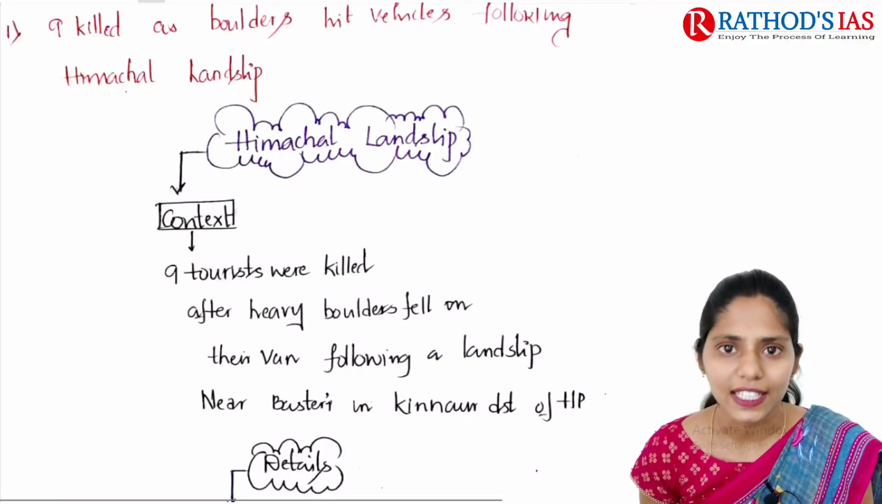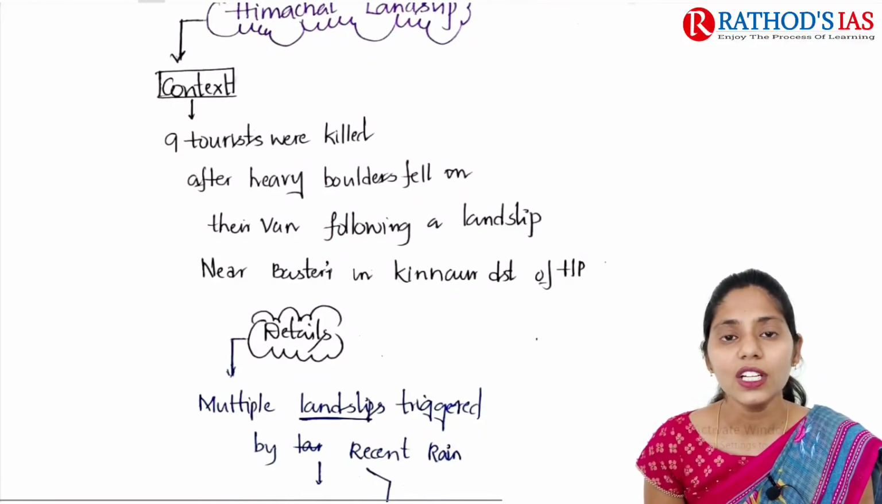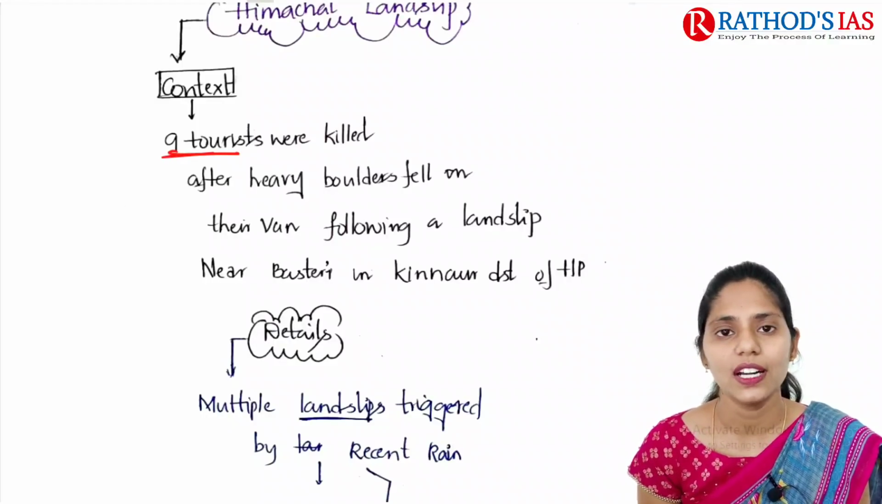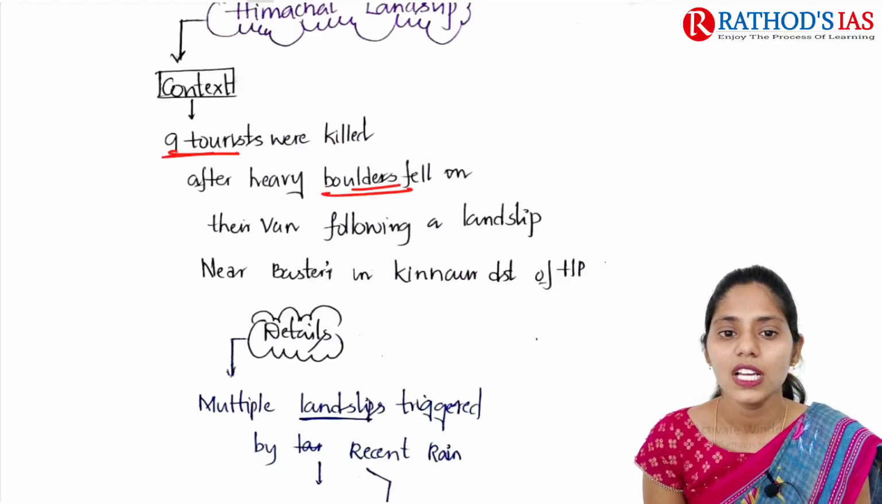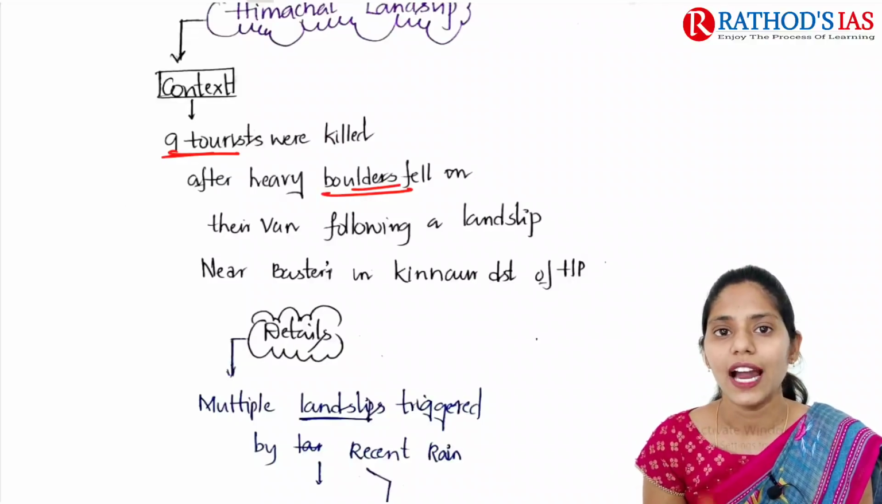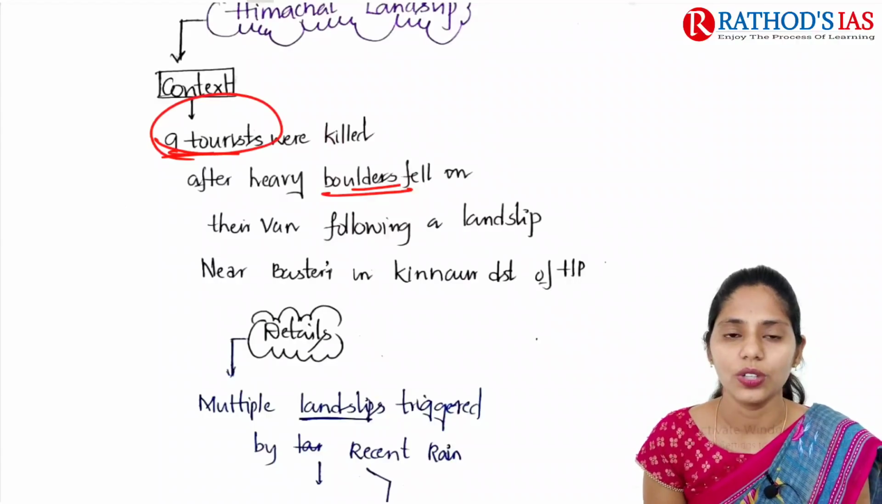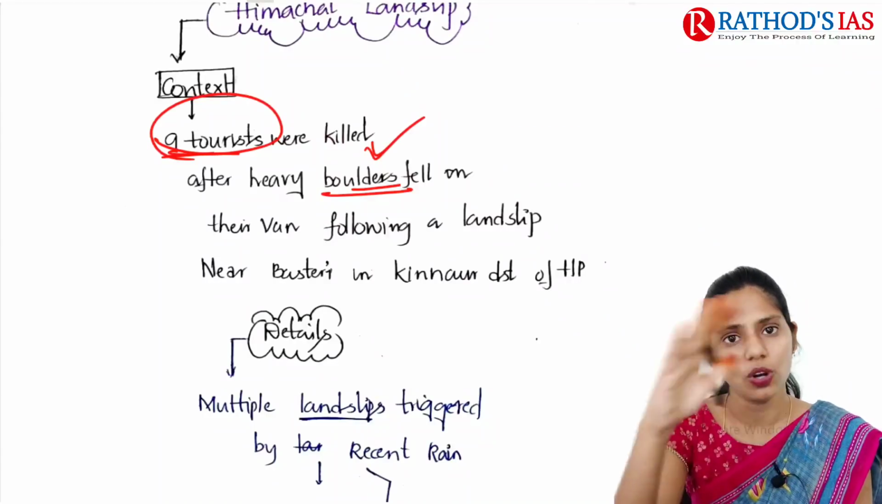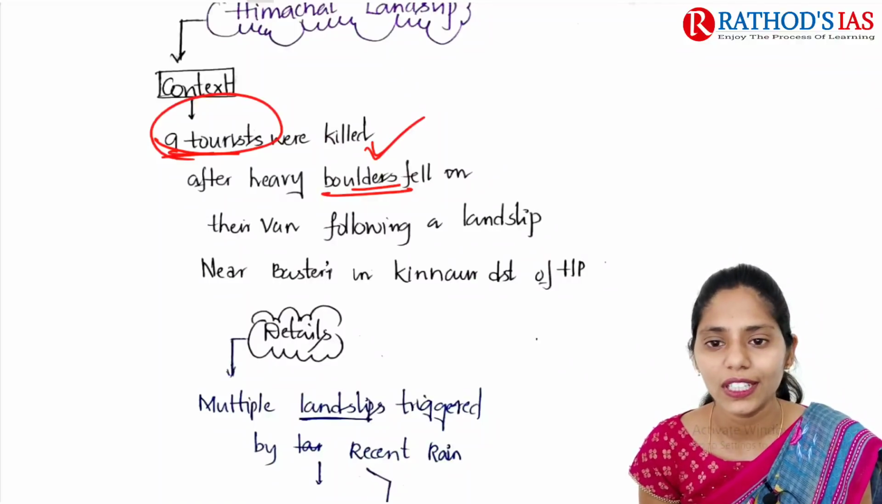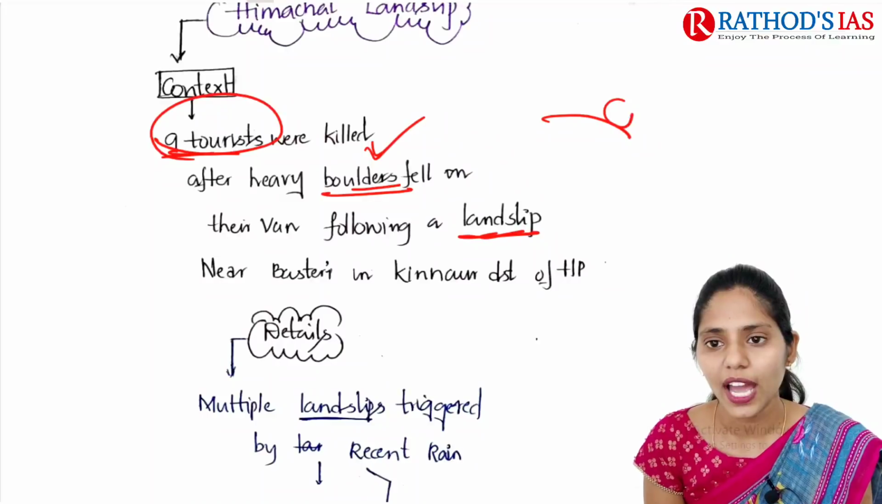If you see the context, it mainly says that 9 tourists were killed after heavy boulders fell on the van of these tourists, and that led to the death of these 9 tourists. And after these boulders fell, that later led to one more event, that is the landslip. So first, what happened? Boulders.